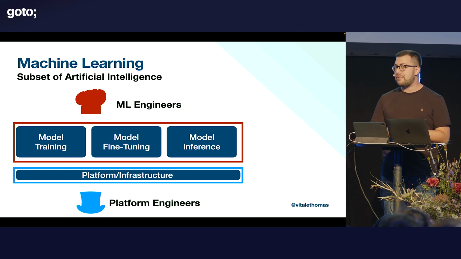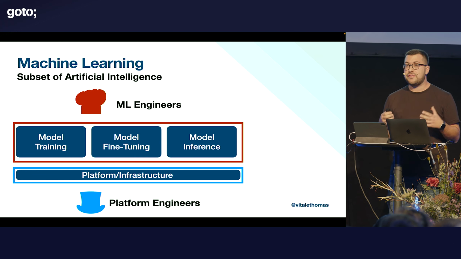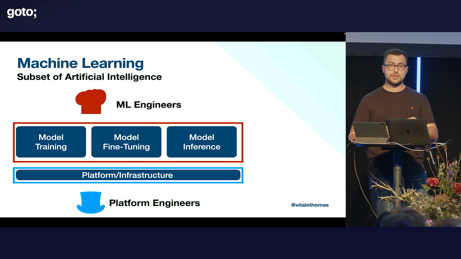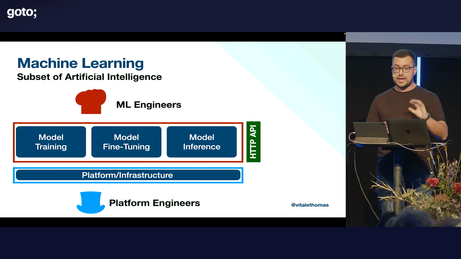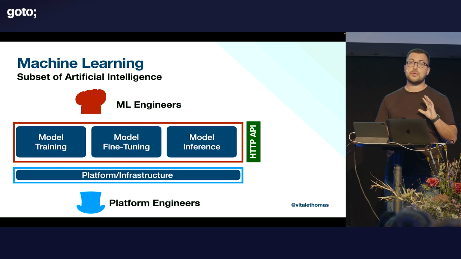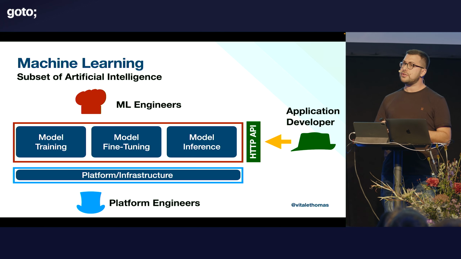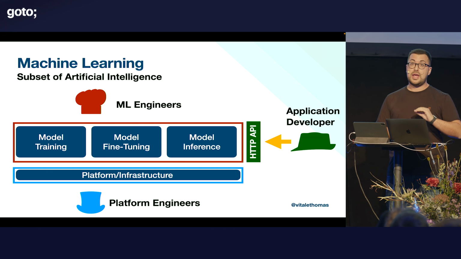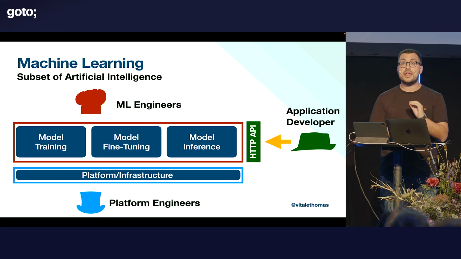How about application developers, though? Where are we fitting in this picture? Now, a great thing that happened over the past couple of years is that they started introducing very convenient HTTP APIs on top of this model inference process. That means that as application developers, just by sending an HTTP request, we can consume these machine learning capabilities without having to know all the details, without being machine learning experts.